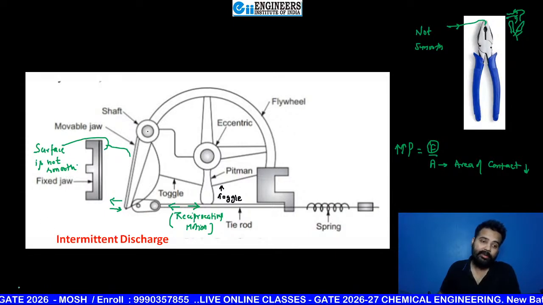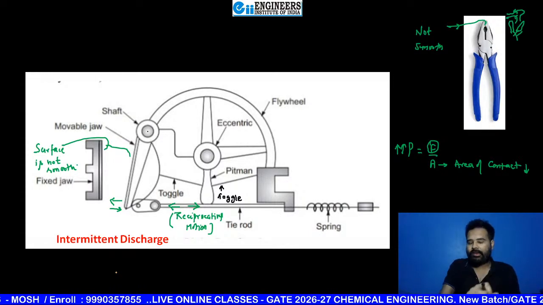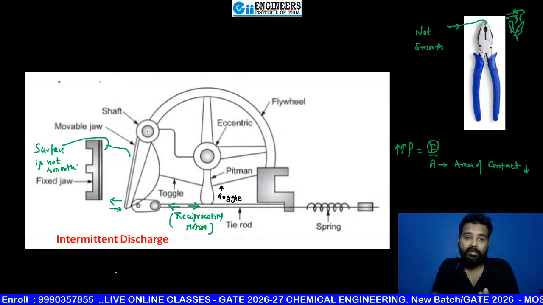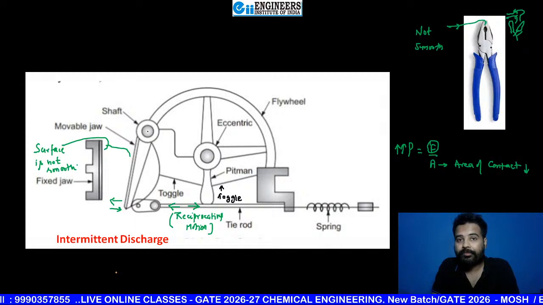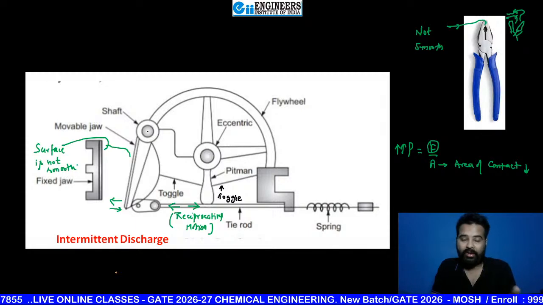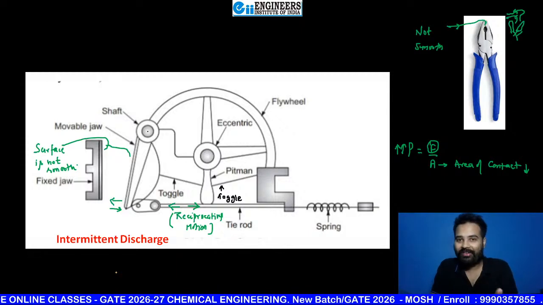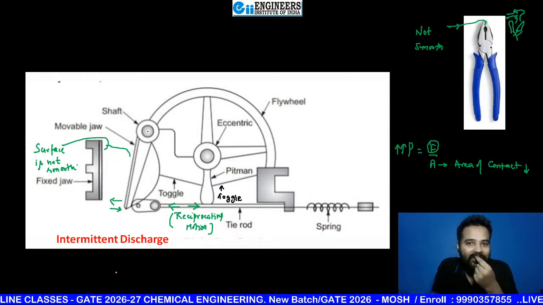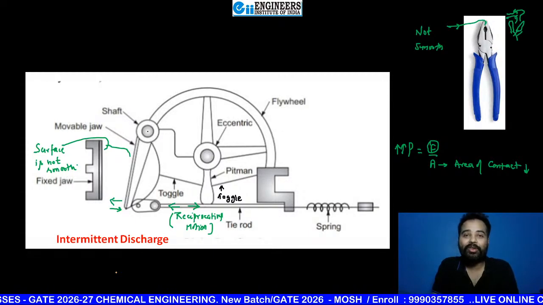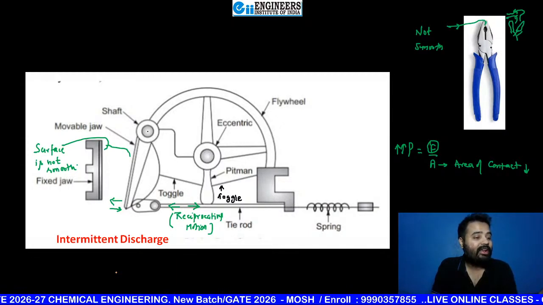See, beta, here two toggles are present. Now just tell me one thing, beta. Suppose some very hard material suddenly comes along with the feed, just like when you are eating food, and it has definitely happened with everyone. Maybe not at home, but in restaurants some stone comes along with rice. What will happen to your teeth at that time? If you are eating quickly and that stone is hard in nature, can your teeth break or not? Tell me, beta. It can destroy your teeth, no?